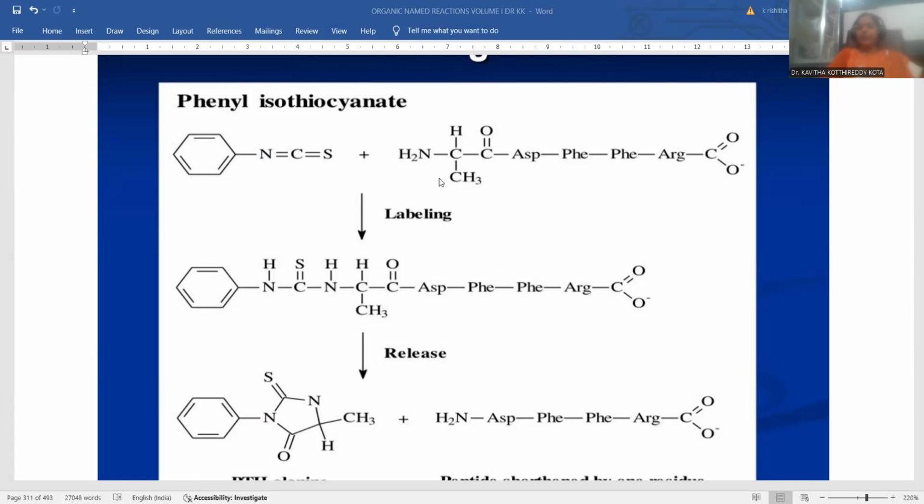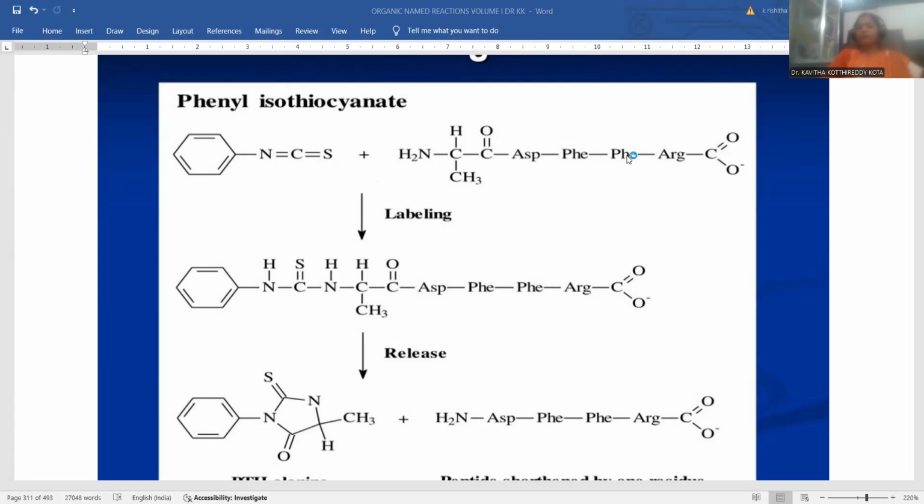peptide chain. Here you can notice the NH2 functionality, CH, CH3, C double bond O, aspartame, and here is the phenylalanine, here is the arginine, here is the carboxylate. This is called the N terminal, this is called the C terminal. N terminal denotes the amino functionality, C terminal denotes the carboxylic acid functionality. In between you can notice the various amino acids arranged in sequential order.